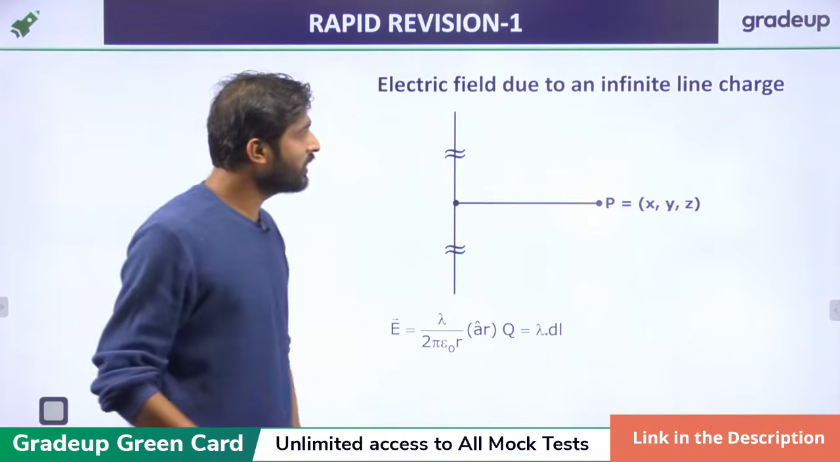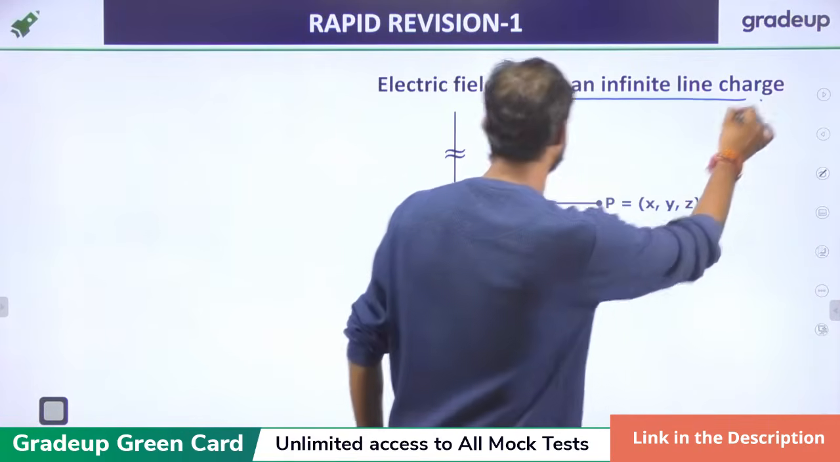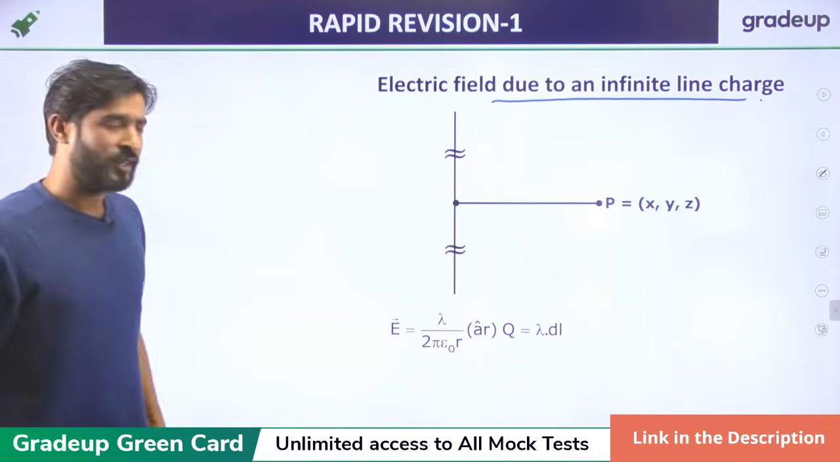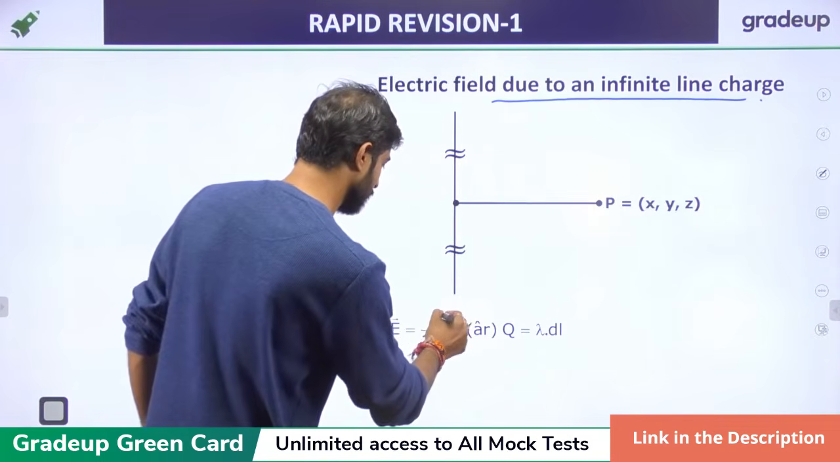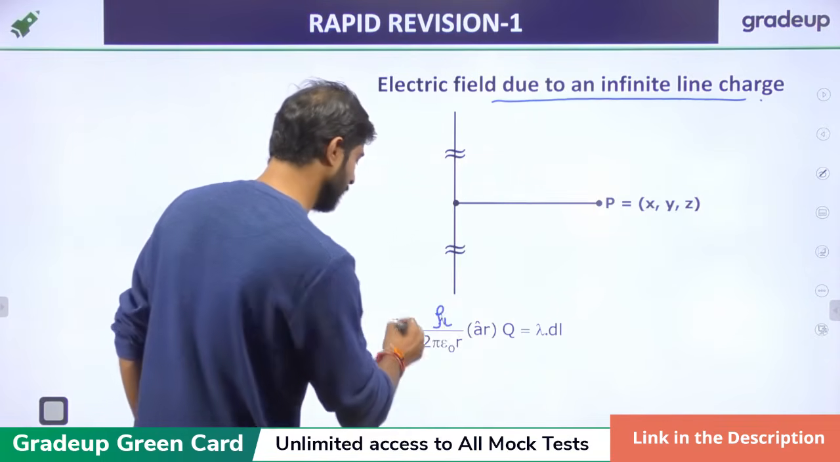Now the electric field due to the infinite line charge, right, that is called rho L.